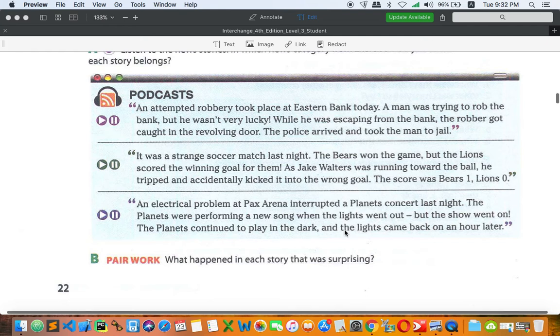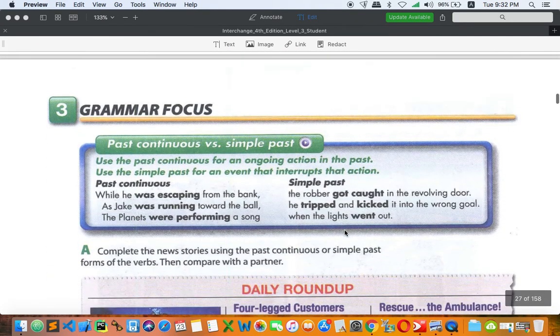Okay, all right. So let's go to number 3, grammar focus, which is about past continuous and past simple. All right. So we're going to compare this, and I think you have already learned this grammar point in unit 12. Yeah, in the old book. But anyway, we will go on once again, about past continuous and past simple. So let's take a look at the definition right here.